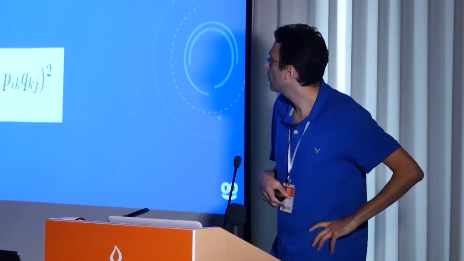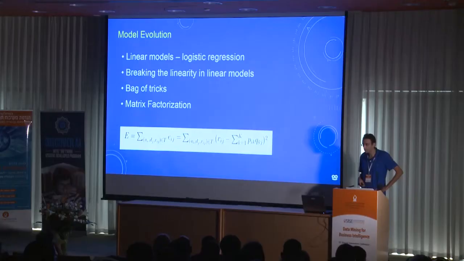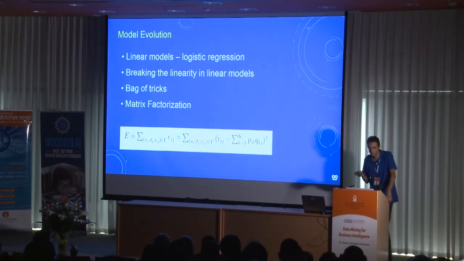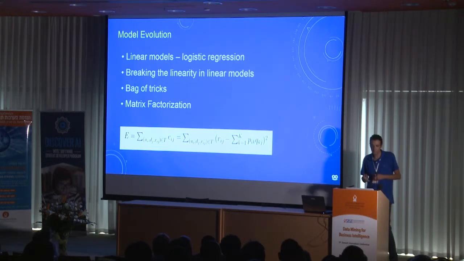The next thing that I'm going to talk about is matrix factorization. In machine learning, we always talk about features and how important it is to find the most interesting features. The beauty in matrix factorization is that there are no features. The machine learning itself finds the features. They are called latent features.